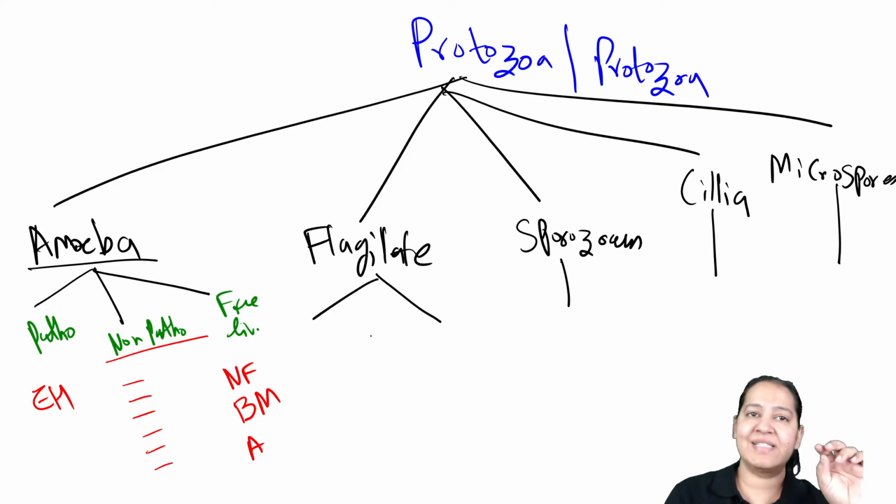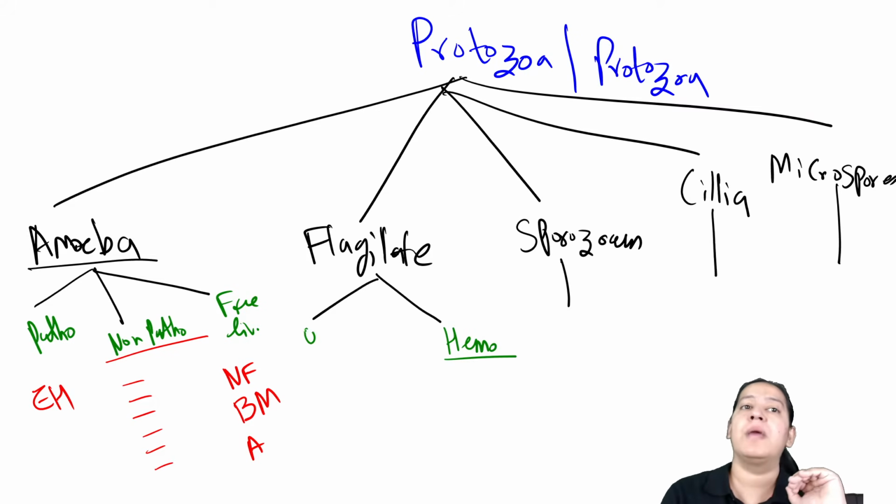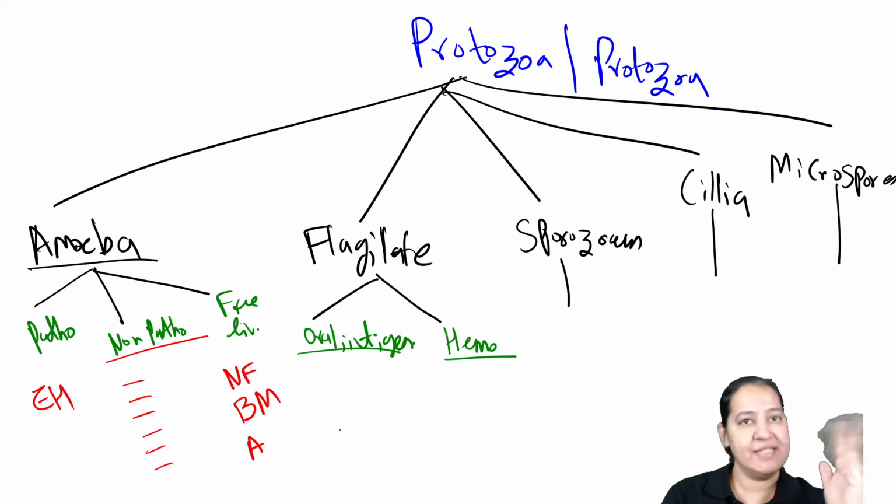In flagellates, let's divide them into 2 categories. The flagellates which remain in blood are hemoflagellates, and those which remain in the oral cavity, intestine and genitals are the other group.